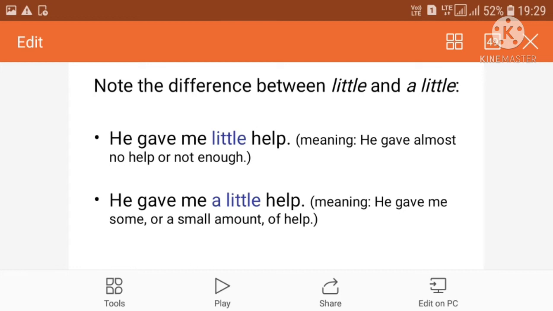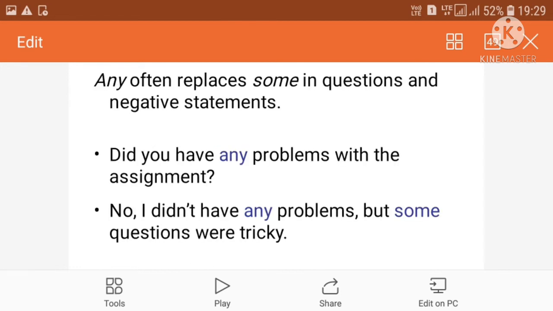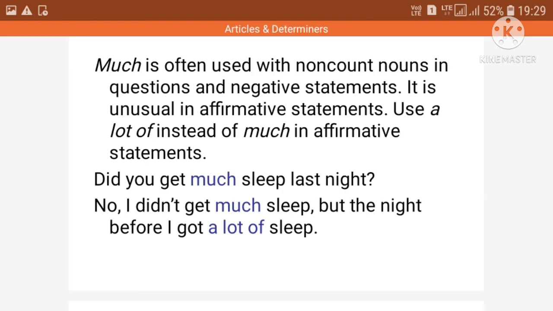Here, little help means nothing. A little help stands for some kind of help. So, little is used in a negative sense, whereas a little is used in a positive sense. Now, any is generally used in interrogative or negative statements. For example, did you have any problems with the assignment? No, I did not have any problems.